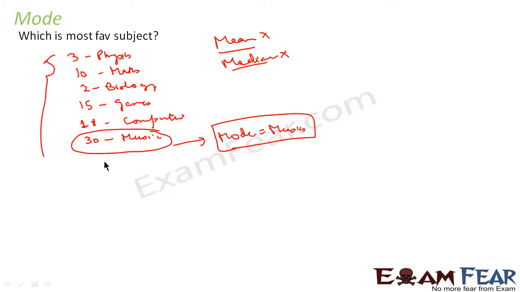One more example I'll take. For example, you have five students in the class: student A, student B, student C, student D, student E. This one is absent 5 times in 1 month. This one is absent 6 times, this one 7, this one 8, and this one 9. For this data, let's suppose I want to find who is the most irregular guy, then I can use mode. I can say that student E is the most irregular.